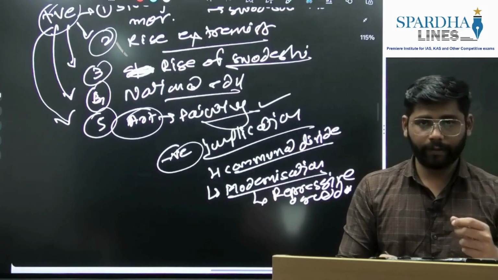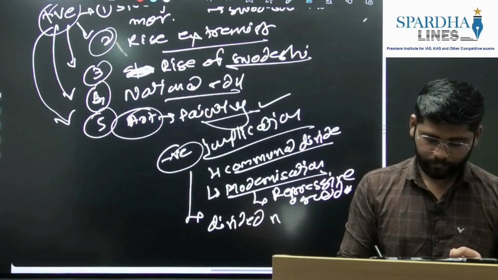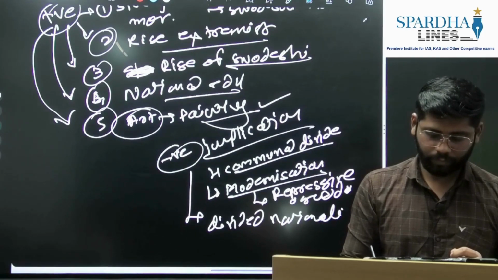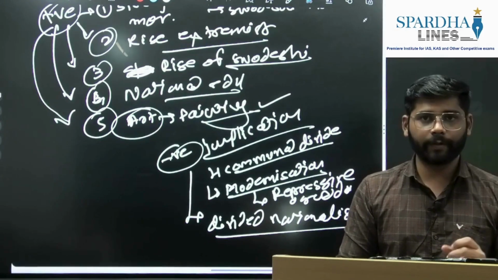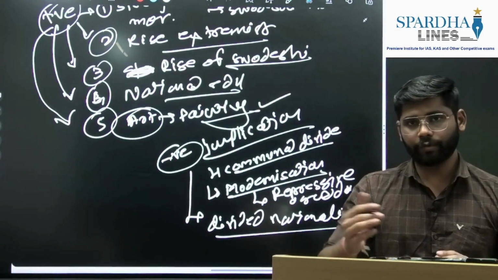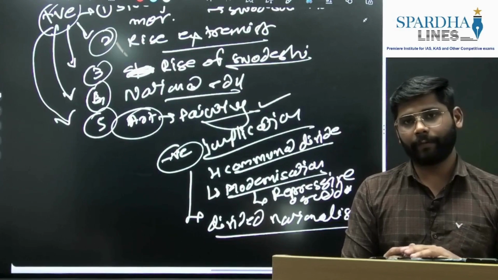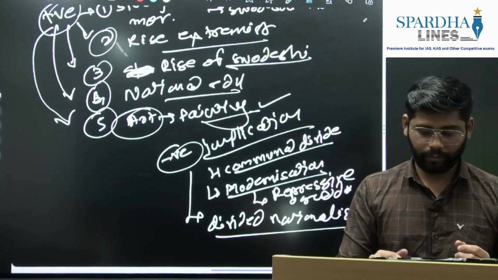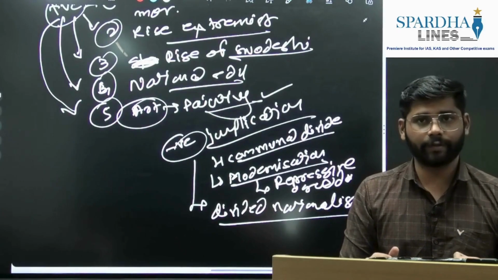Again, it divided the nationalists. Here they started moving the moderates and liberals. So eventually it led to the Surat split in 1907, where the nationalists divided into the moderate and extremist phase. So this was again the negative implication of Curzon's policy.